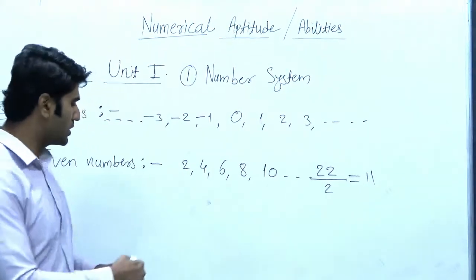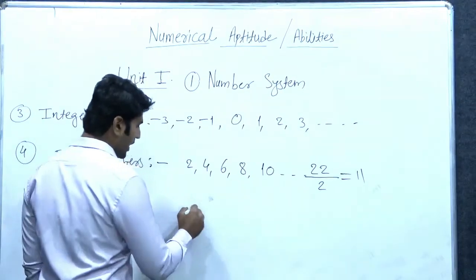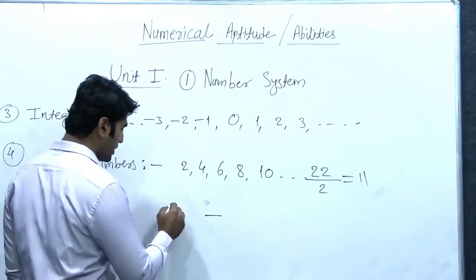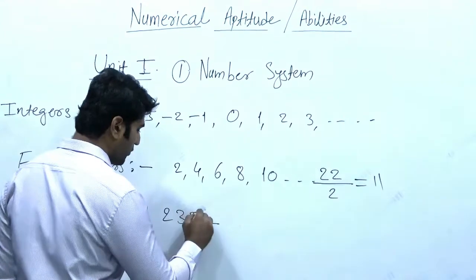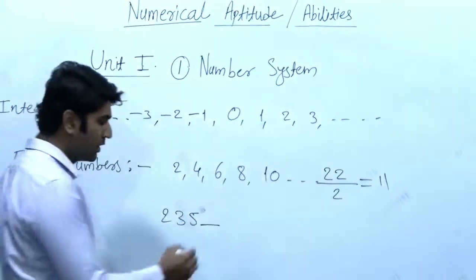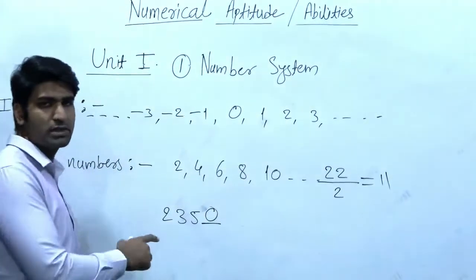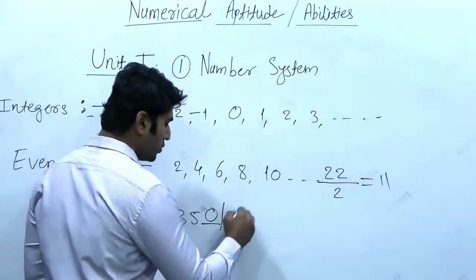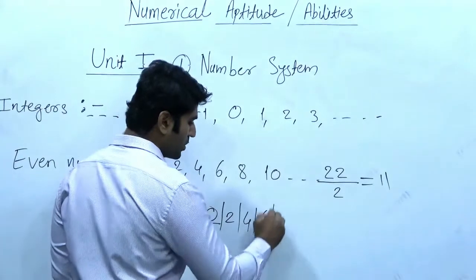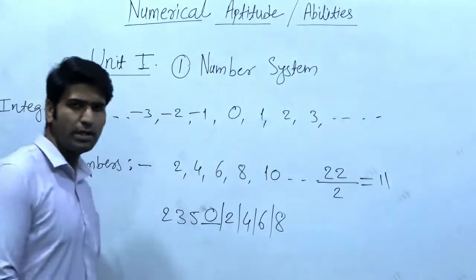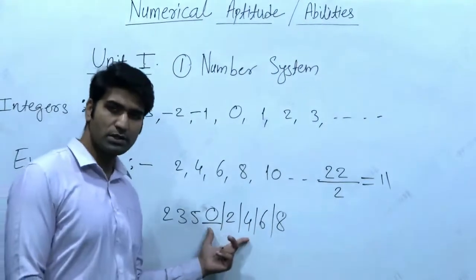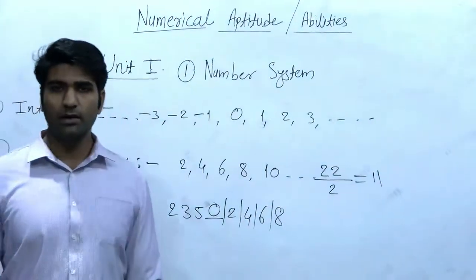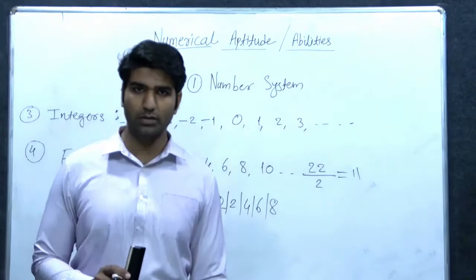Or the other definition is about the unit digit. If a number is 2305 and we look at the last digit, that is the unit digit, if it is either 0 or 2 or 4 or 6 or 8, either one of these, then we call that number an even number.